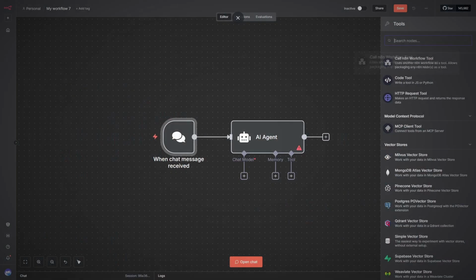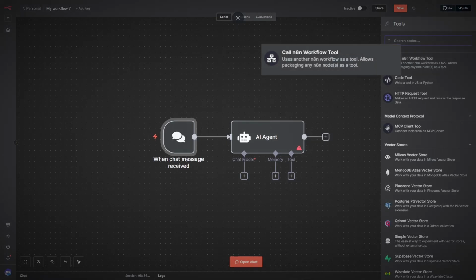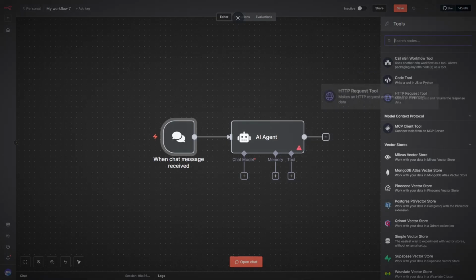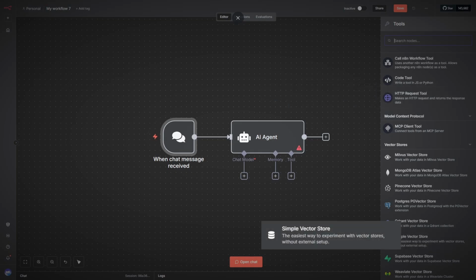Second, you have the AI agent node. This is where things get powerful and where most people's prompts start falling apart. An AI agent doesn't just process information, it makes decisions. But here's what makes the AI agent special: tool calling. You can connect various tools to your AI agent, such as the call n8n workflow tool. This is to trigger other workflows. The HTTP request tool. This is to call external APIs. The vector store tool. This is for RAG, and a lot more tools and apps you can use.